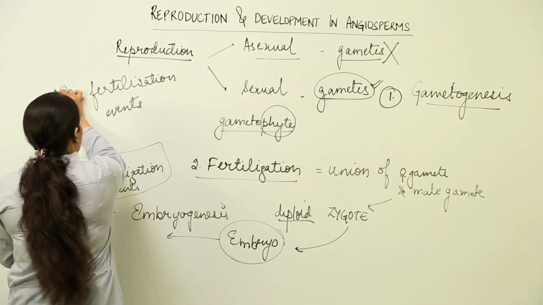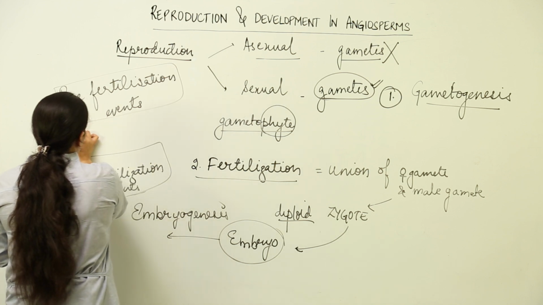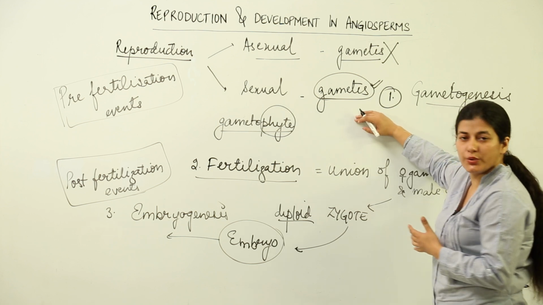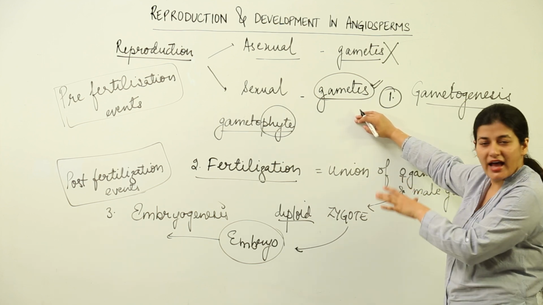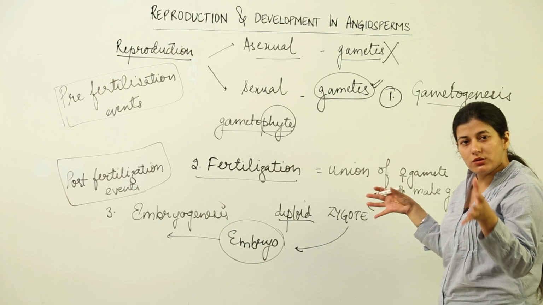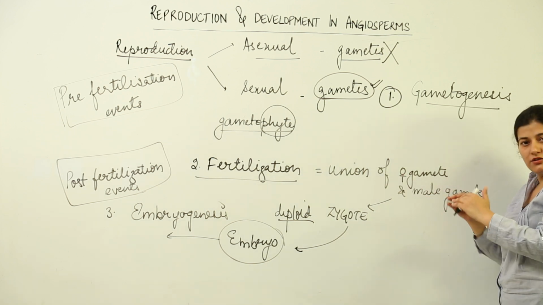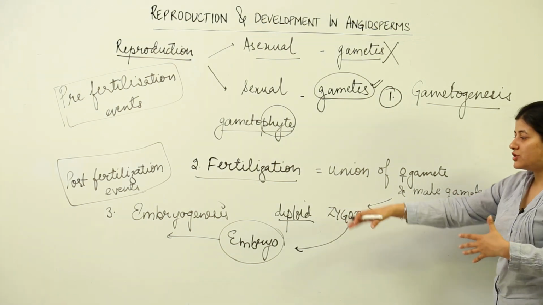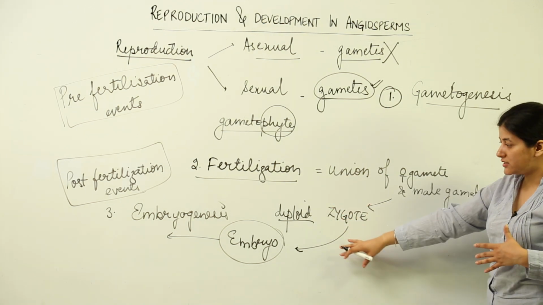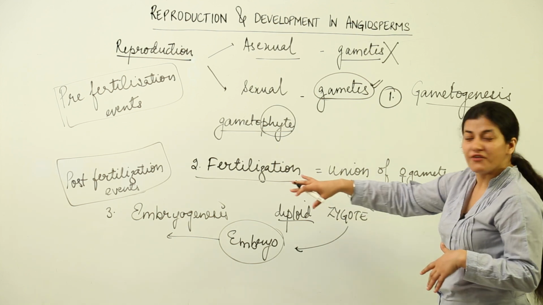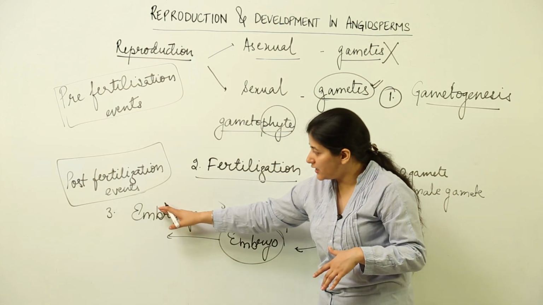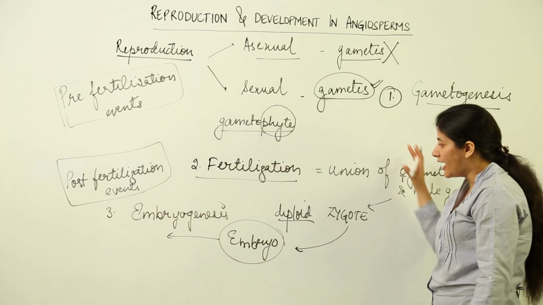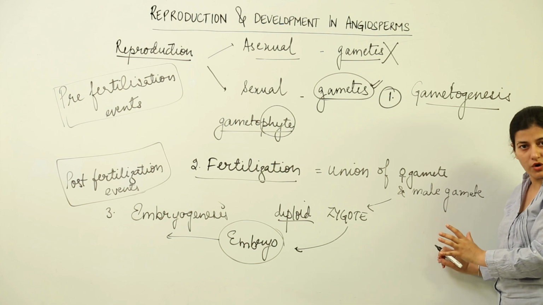Alright, so we have pre-fertilization events where the organism develops and gives rise to haploid gametes. Then we have the process of fertilization, where those gametes unite and form a diploid zygote. Later on, this diploid zygote would give rise to an embryo, which would develop into the entire organism by the process of embryogenesis, which is studied and categorized under post-fertilization events. Now, this is the entire reproductive phase of the organism.